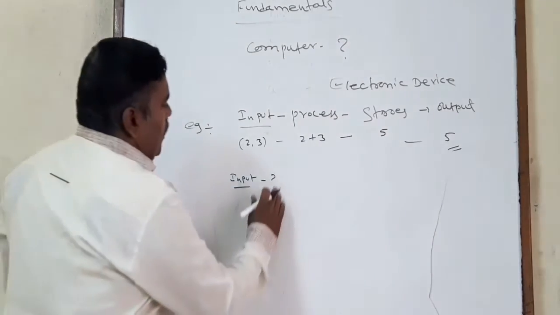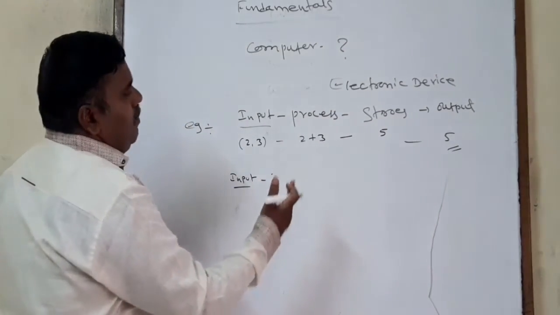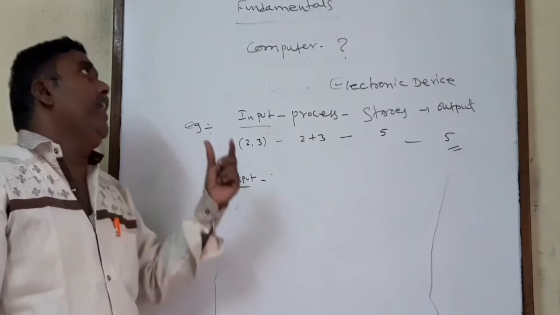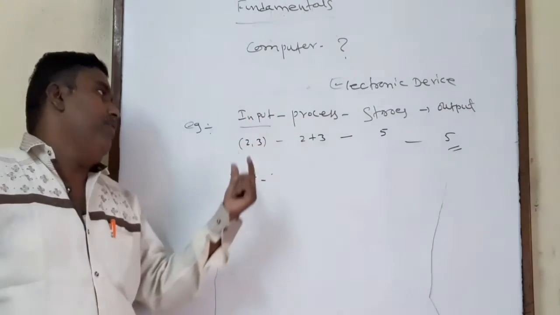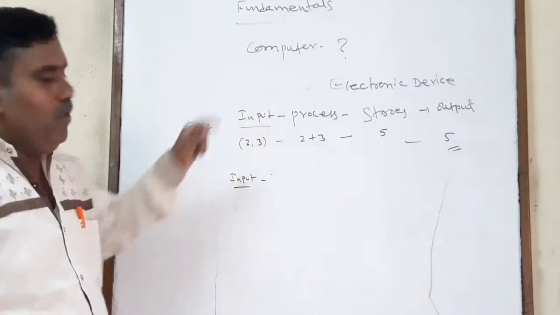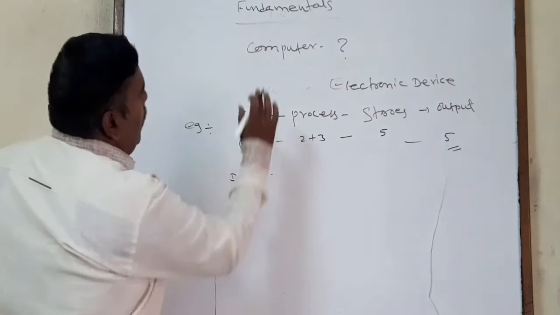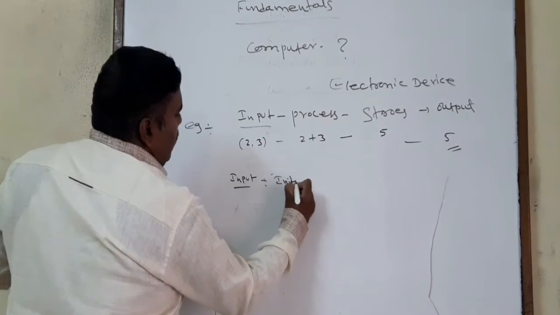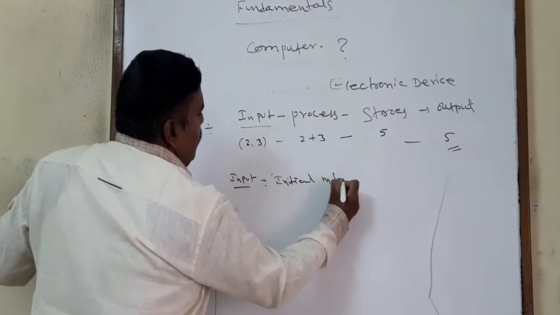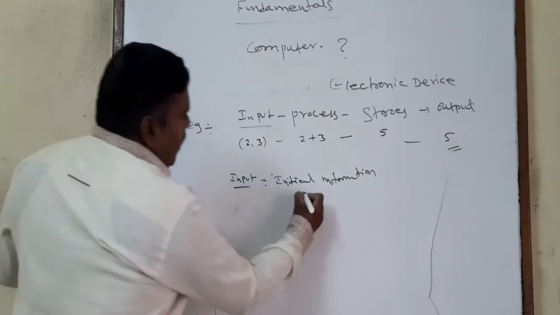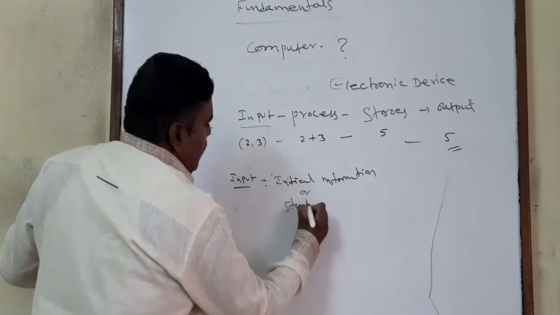So input, process, storage, and output: these things we can cover now. If you cover all these things, then we will be able to know about the computer. So input, according to the computer, is an initial information, or starting information.